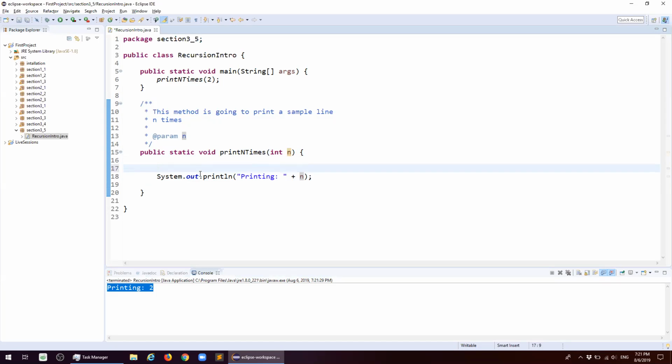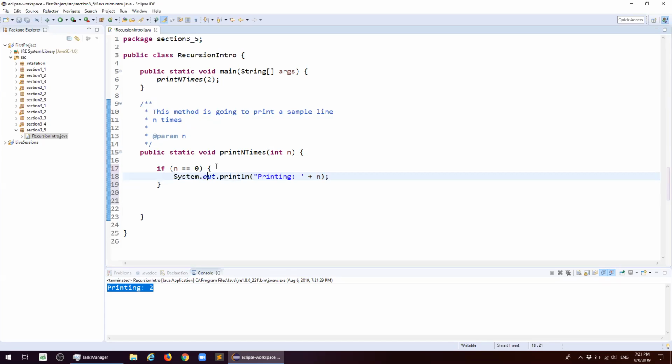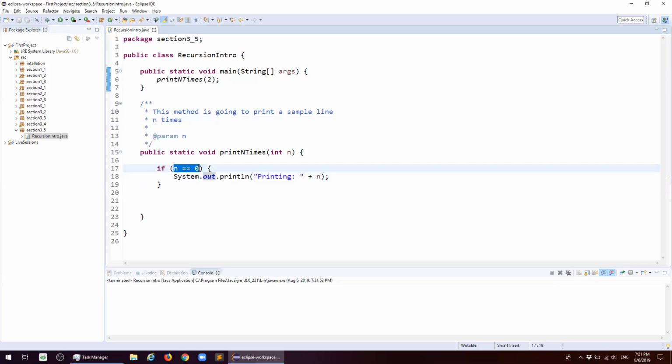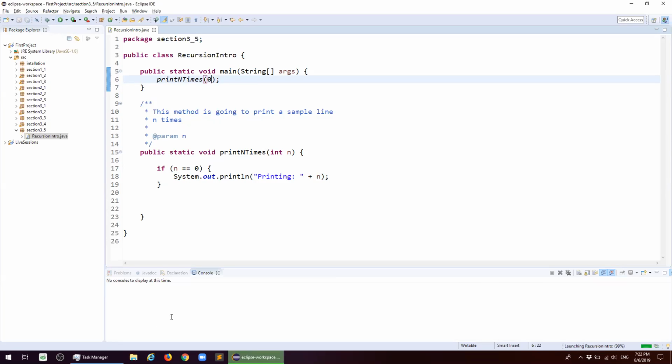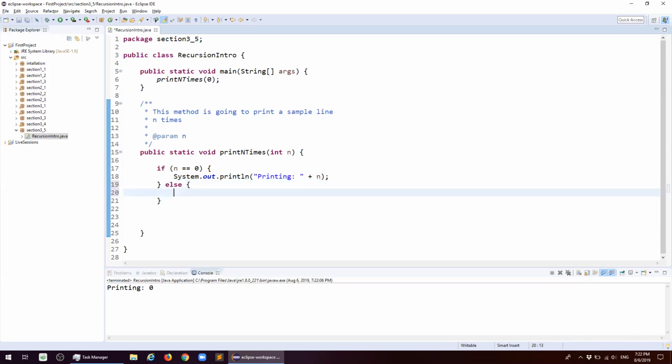Now, let's add an if statement. We say if n is equal to 0, just do this printout. Right? Now, if I have 2 here, if I invoke this method with parameter equal to 2, it's not going to do anything, because this condition is going to be true only if n is equal to 0. But if I pass a value of 0, it will print out "Printing 0."